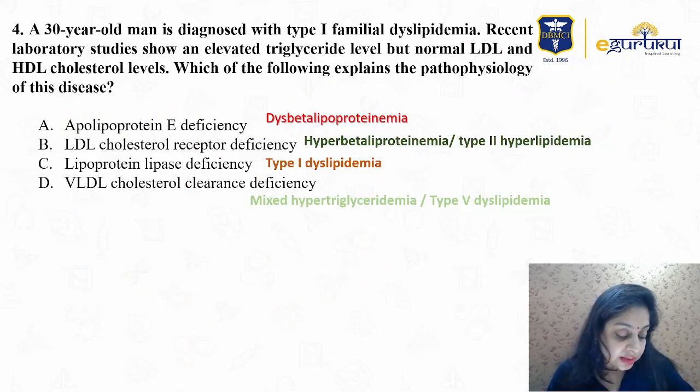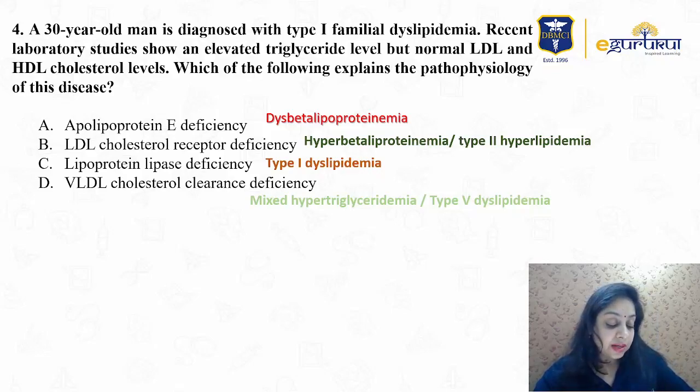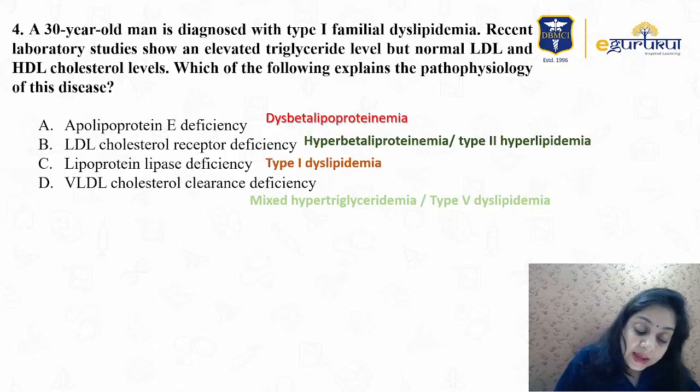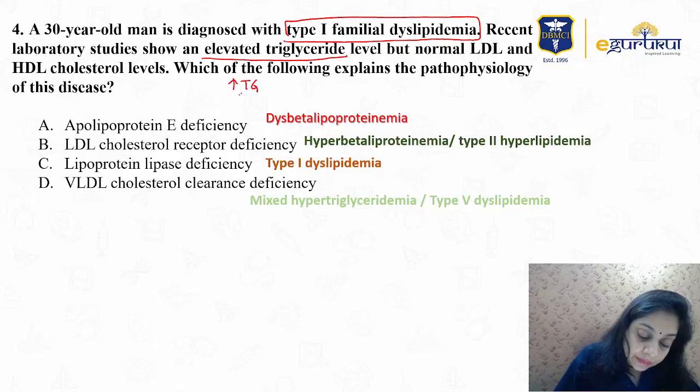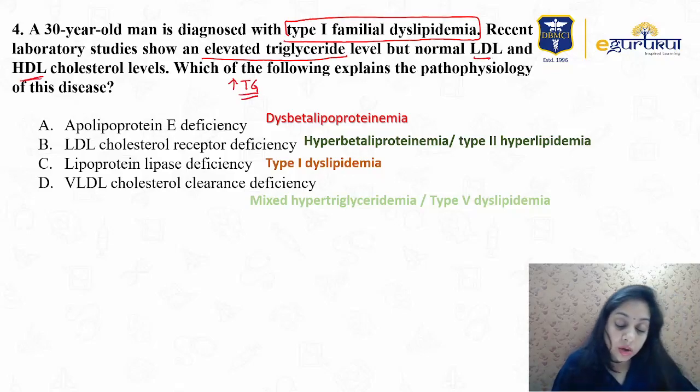The next question is this: a 30-year-old man is diagnosed with type 1 familial dyslipidemia. Recent laboratory studies showed an elevated triglyceride level but normal LDL and HDL cholesterol levels. So what we have here is type 1 familial dyslipidemia with increased TG, but LDL and HDL cholesterols are normal, right?